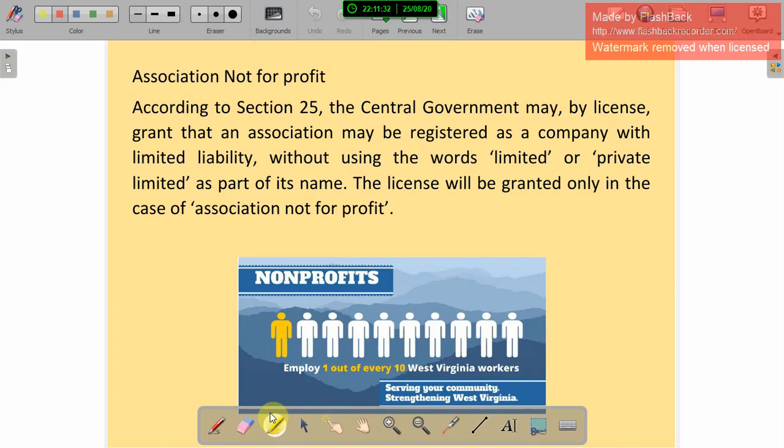So according to Section 25, the central government may give the license to this type of company.